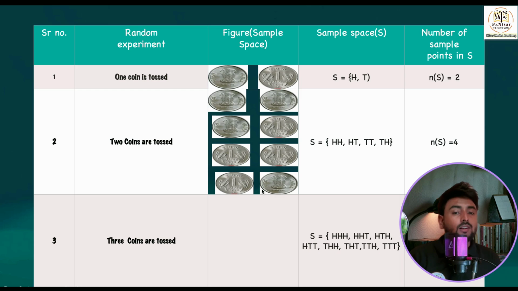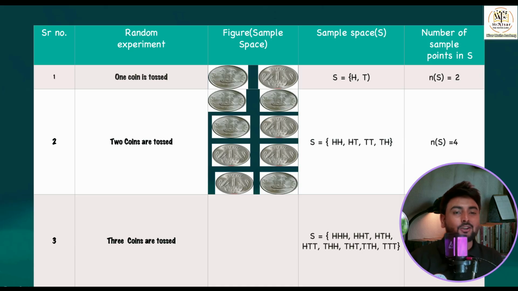So when two coins are tossed, the sample space will be HH, HT, TT and TH, and the number of sample points, means total number, how many are these counted? 1, 2, 3, 4. So n of S will be 4. This is very important. So when one coin is tossed, the sample space is H comma T, n of S is 2. When two coins are tossed, HH, HT, TT, TH, and n of S will be 4.